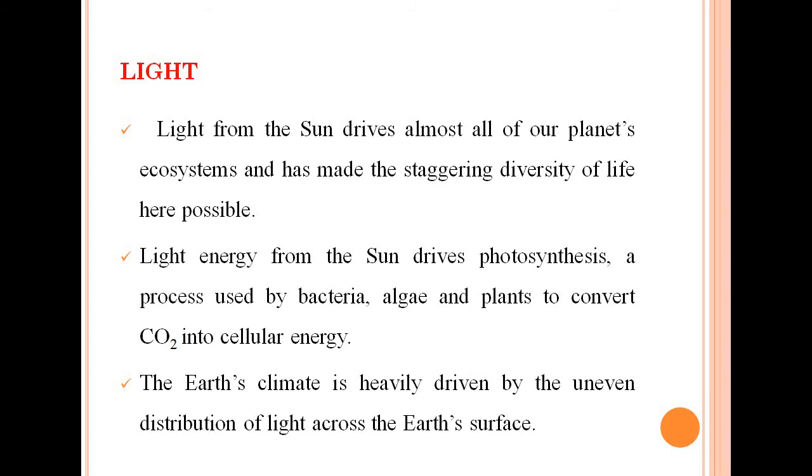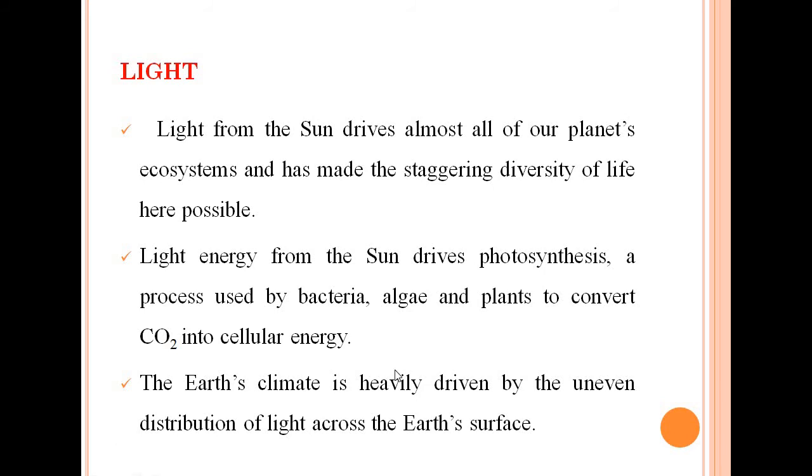For example, kharif crops such as maize and cotton flourish in summer when their exposure to light is more. So in this way, the plants depend mostly on the light. As we have discussed, light energy from the sun drives photosynthesis, a process used by bacteria, algae and plants to convert carbon dioxide into cellular energy.